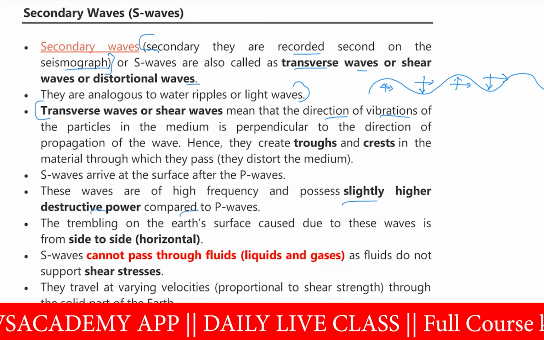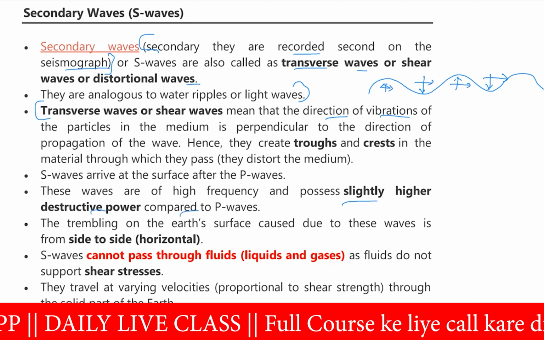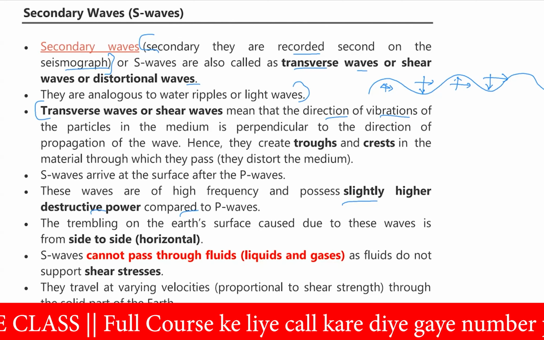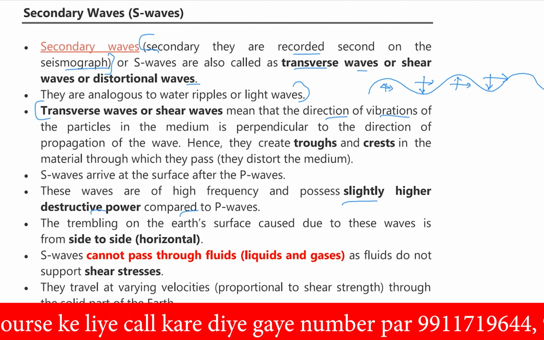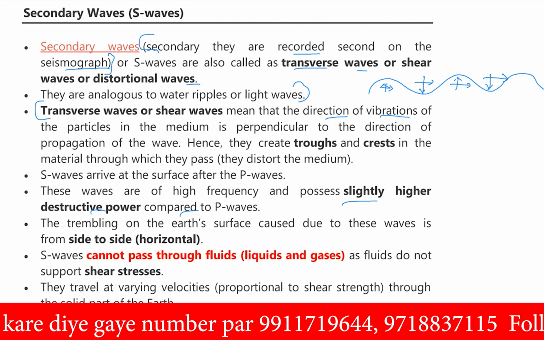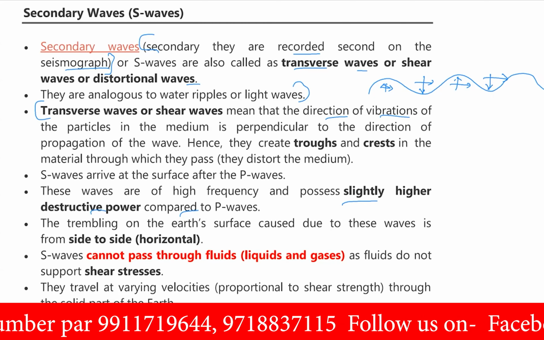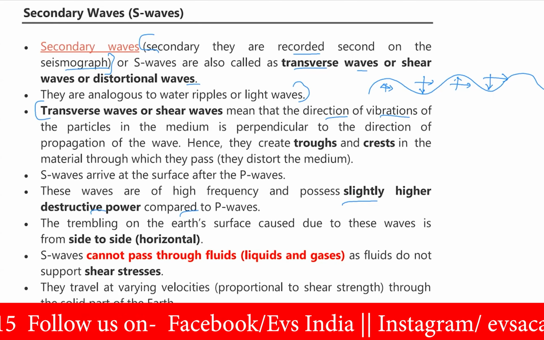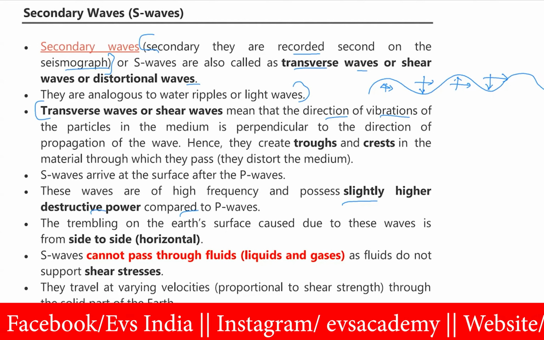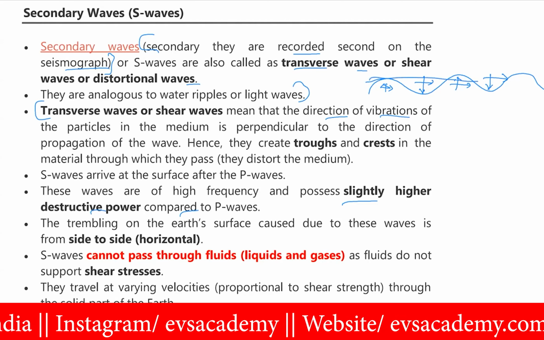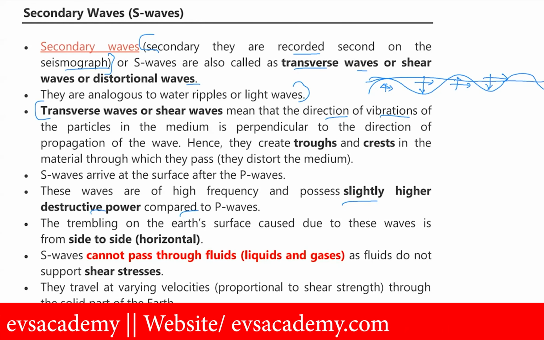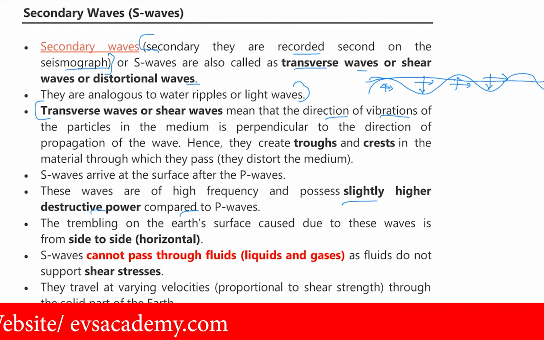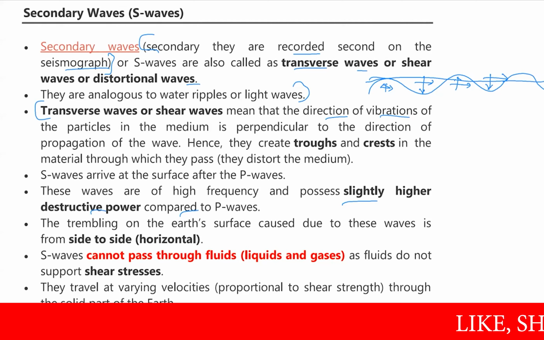Still, these are very less destructive, but if you compare with the P waves, these are more destructive than the P waves. The trembling on the Earth's surface caused by these waves is from side to side or horizontal movement. Because movement is like this, there would be trembling. Suppose this is the Earth's surface, and if it is moving, it will create trembling of the Earth's surface in the horizontal direction. That will create destruction on the Earth's surface, because these waves move from side to side.